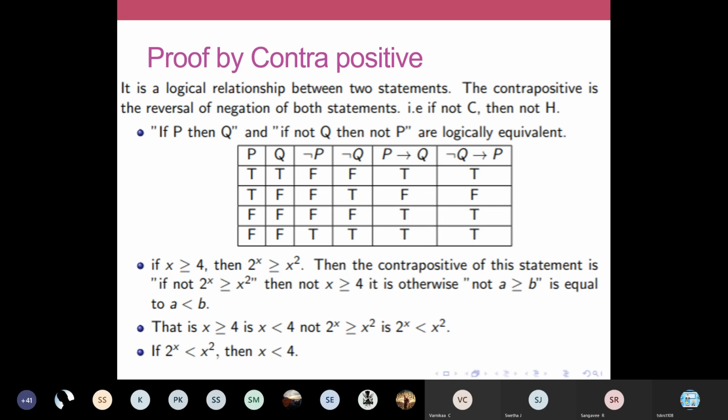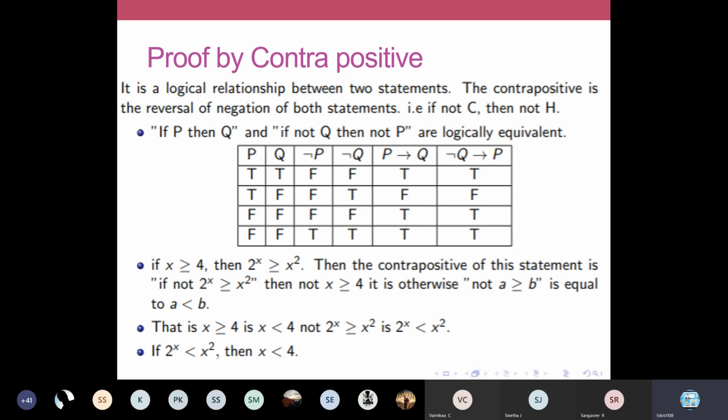Okay, so if your statement is like this, if p then q, we are going to rewrite it as if not q then not p. Okay, we'll negate your conclusion and we'll derive that our input also will be negated at the end. When you are trying to derive the steps, there will be a contradiction with your input condition. Okay, so you just see here p, q, complement of p and complement of q they've taken. So p implies q.